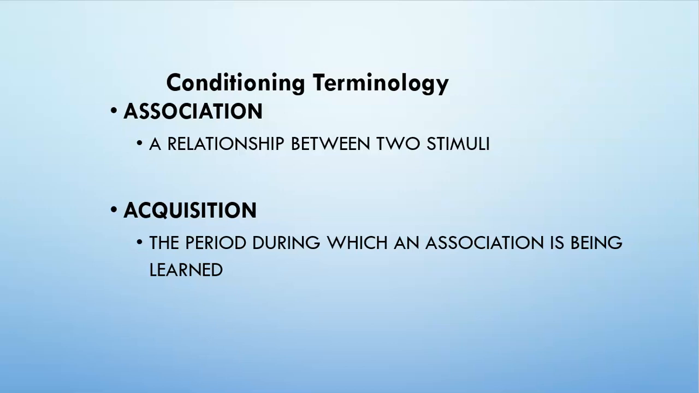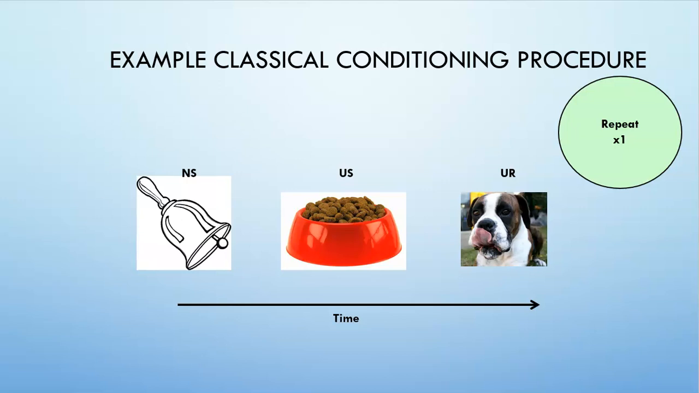So let's go through a couple of examples again. This is the classical example of classical conditioning. Over time, we've got a neutral stimulus, which is the bell. The unconditioned stimulus is food. The unconditioned response is that the dog salivates, or you can say licks its lips. The dog is licking its lips because of the unconditioned response, because it sees food.